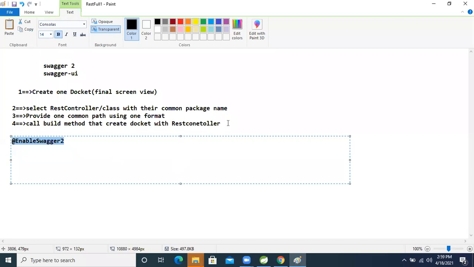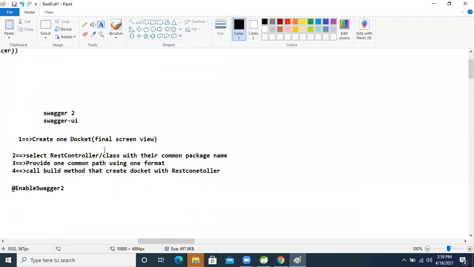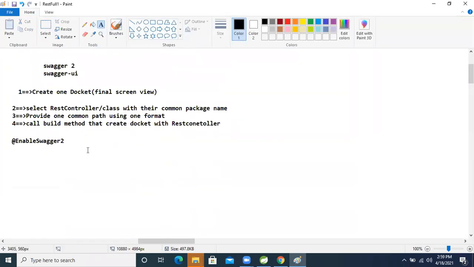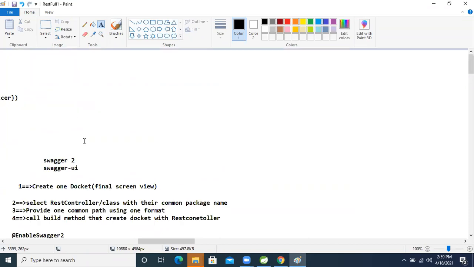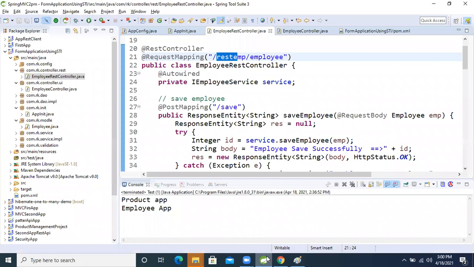But the question is where we will write this code. We already have the application configuration, and in that only we will write this code. Let's write the code and see, and we will enjoy our Swagger client today. So now I'm going to write it, guys.